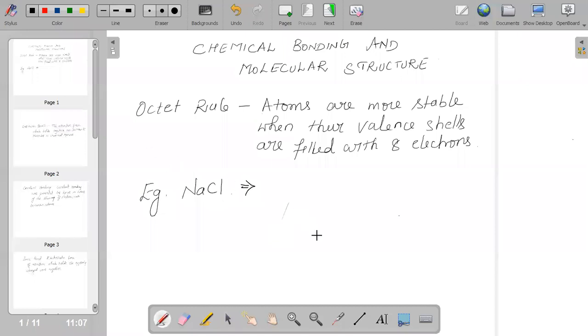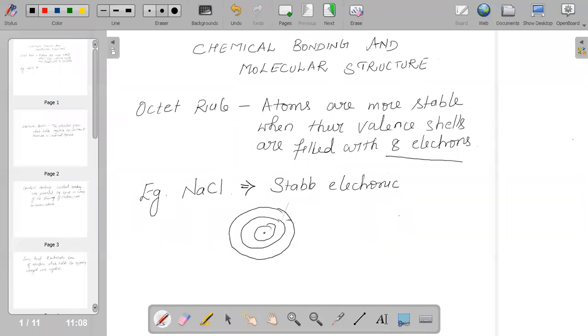Why do we say octet? Because it is considered to be a stable electronic configuration, and it should have 8 electrons in its outermost shell. We say the nucleus is in the center and electrons are revolving around the nucleus, right? The outermost shell should have 8 electrons in order to satisfy the condition, that is the octet rule.